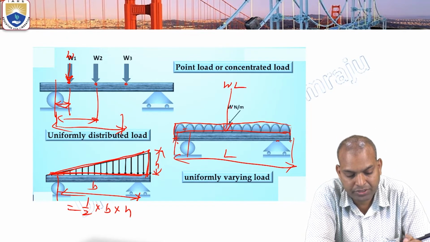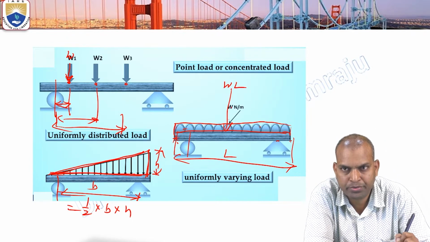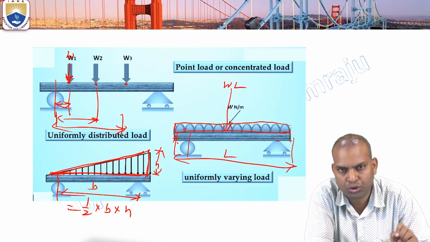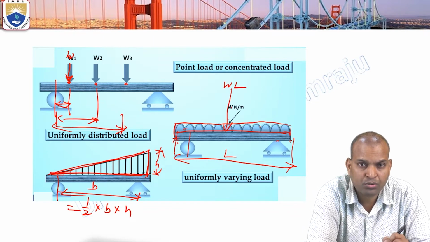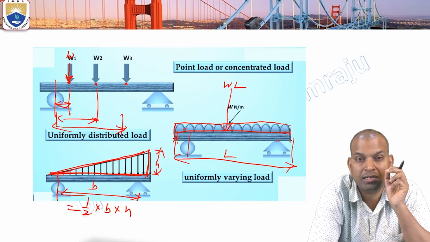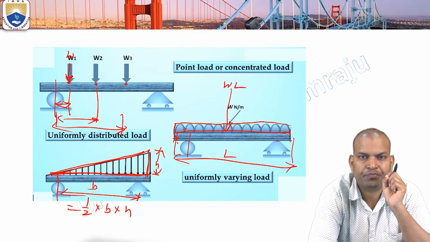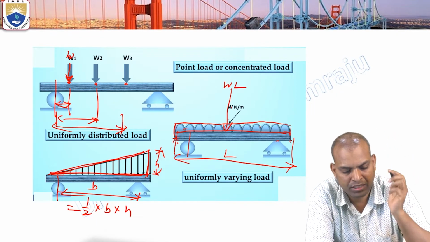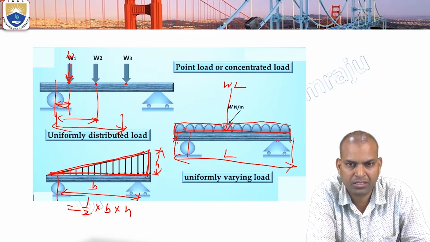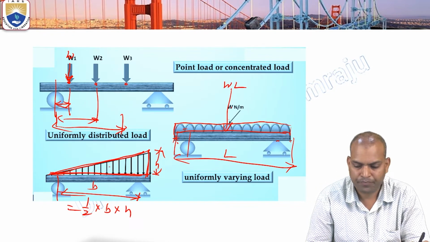Now we have to convert this UDL, uniformly distributed load, and UVL into total load, and we have to consider where the total load is passing through. The location of the total load is the centroid of the particular load. If it is a rectangle, it is half of the length. If it is a triangle, it is h by 3 and 2h by 3 distance. We have to consider it.